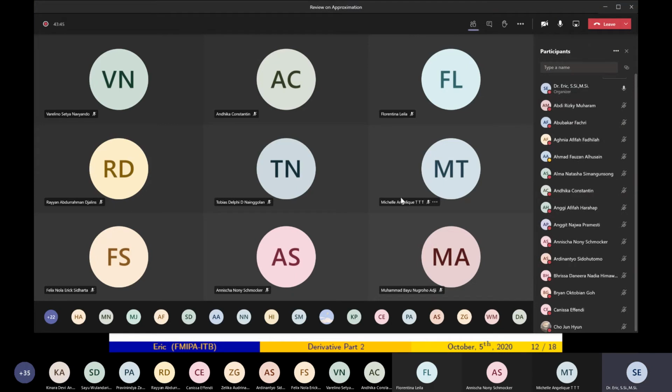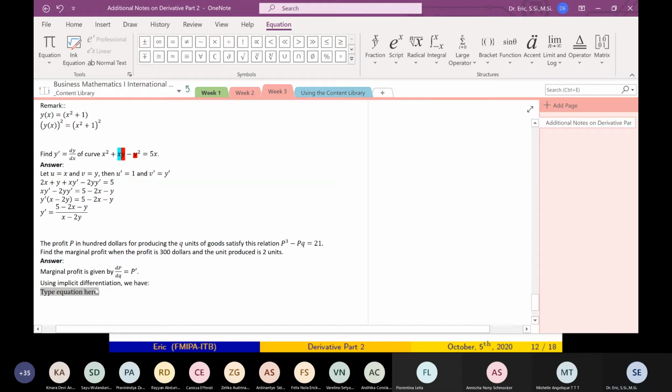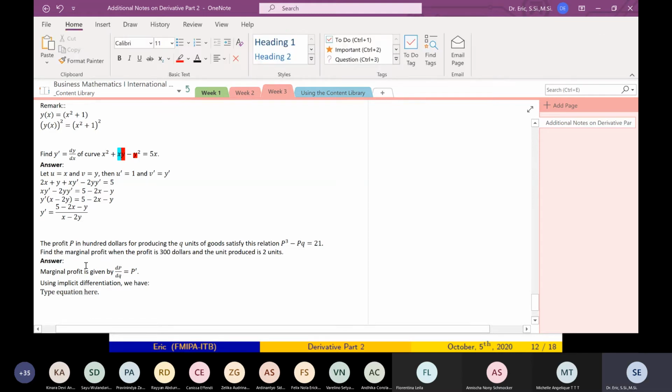P is a function of Q. Keep this in mind, that P is a function of Q.